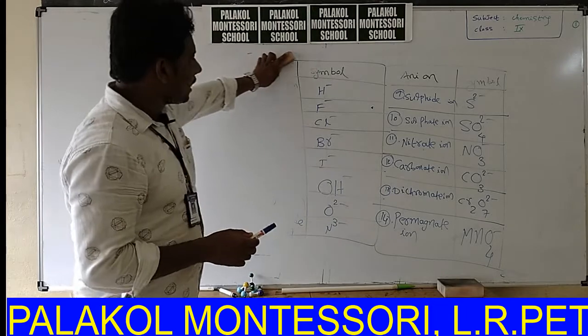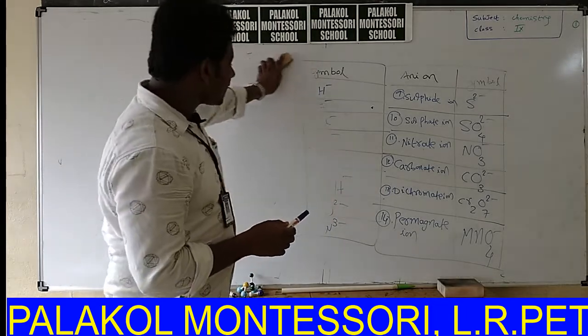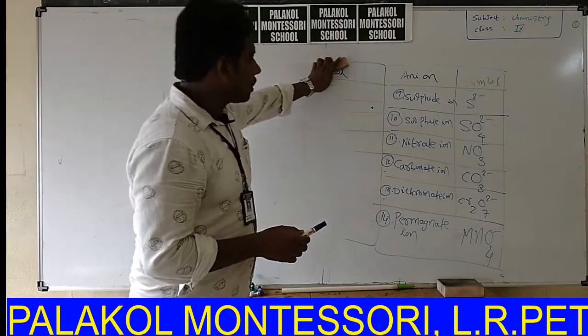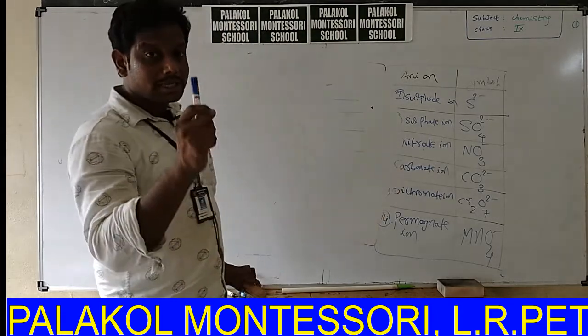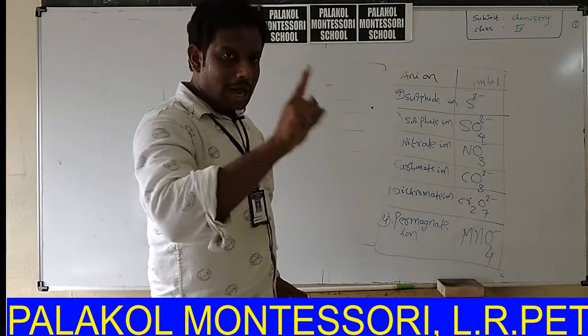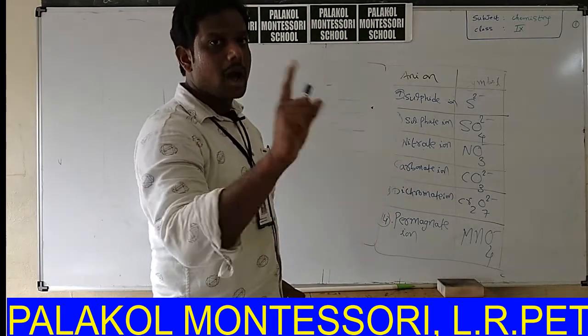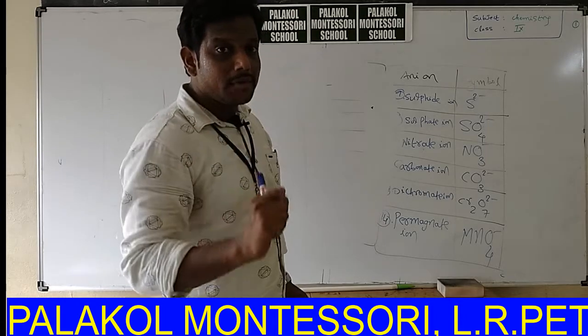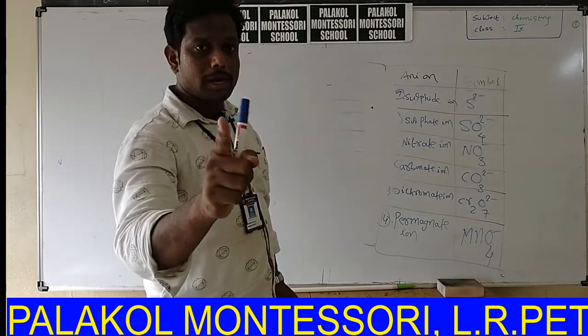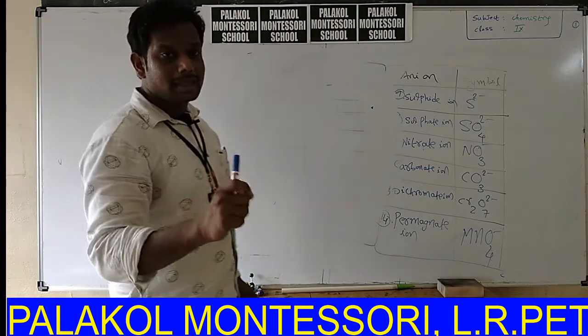Similarly, copper sulfate. What is the chemical formula of copper sulfate? CuSO4. CuSO4 means in that particular compound, copper is there, sulfur is there, oxygen is there. Similarly, copper carbonate. In copper carbonate, which elements are there?